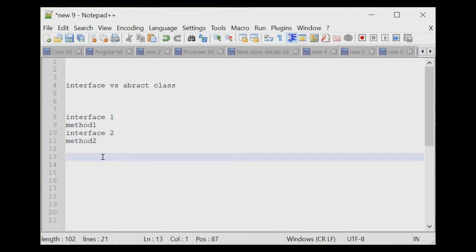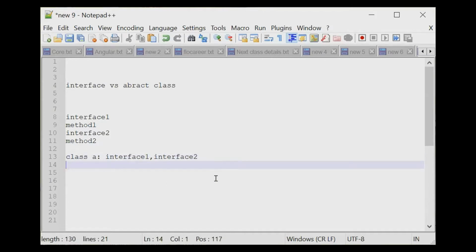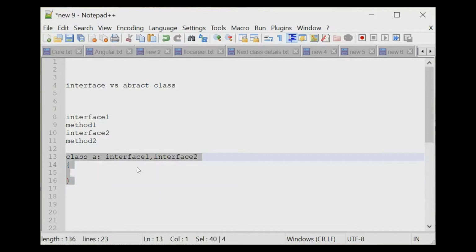Whenever I inherit both in my class A, I get an ambiguity here. Then again we have to specify the name of the interface, and then we will know which method it is going to call.